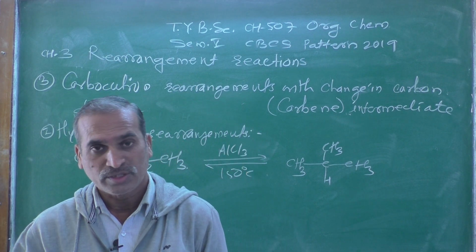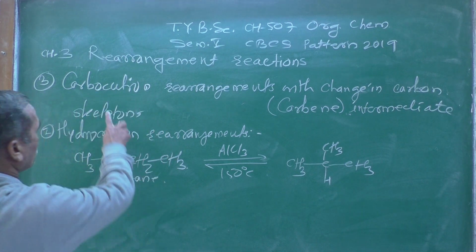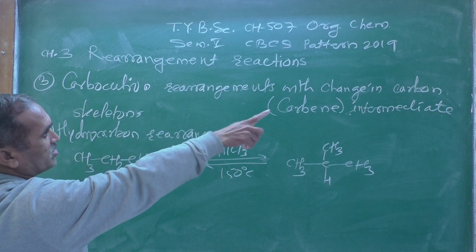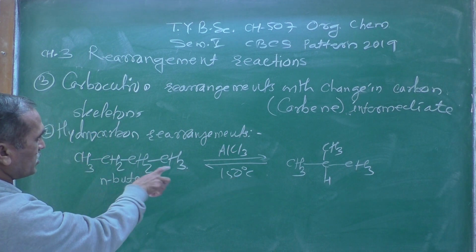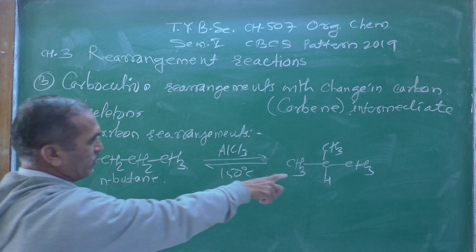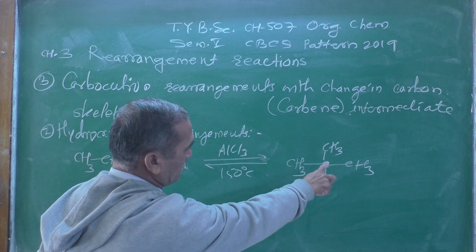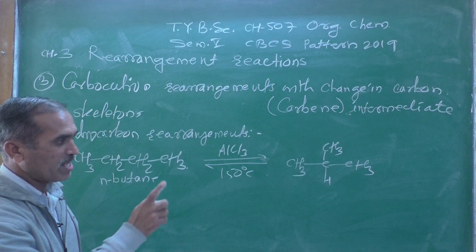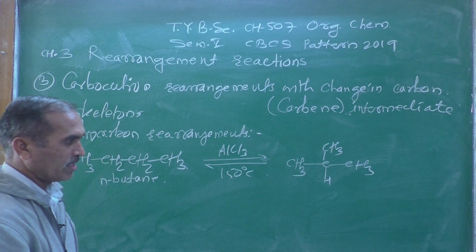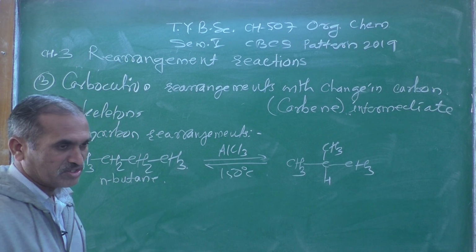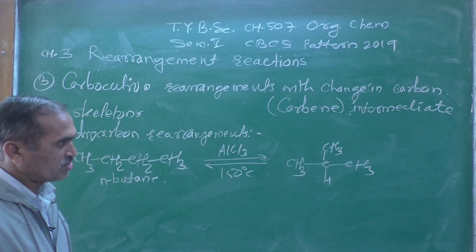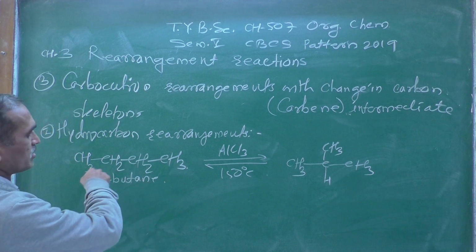So the total change is because of carbocation rearrangement with a change in carbon skeleton, so totally different. This carbon skeleton is a straight line, whereas if you observe this product, you will see a branched chain is obtained, so the carbon skeleton is changed.